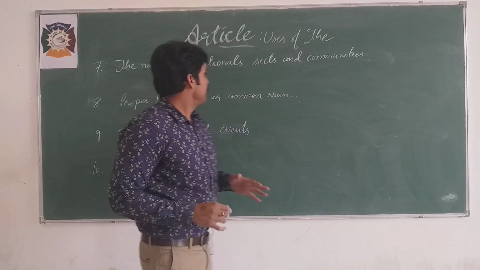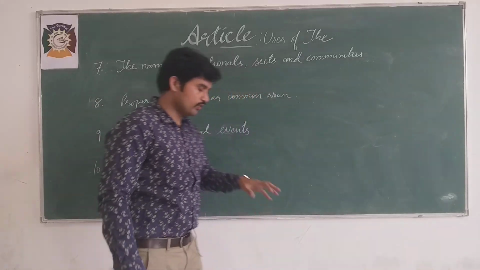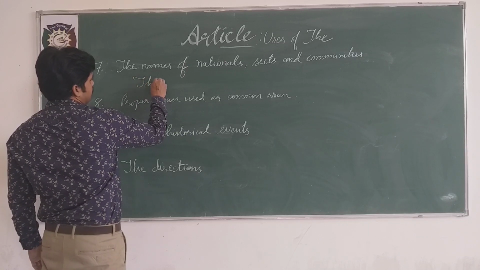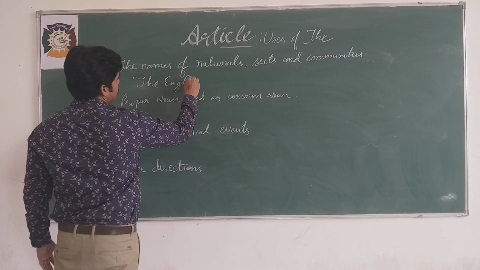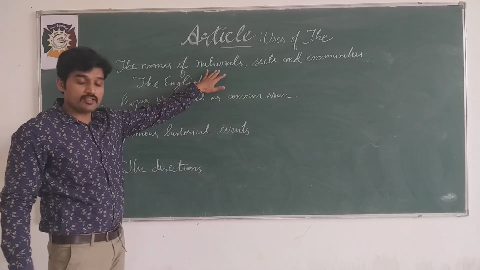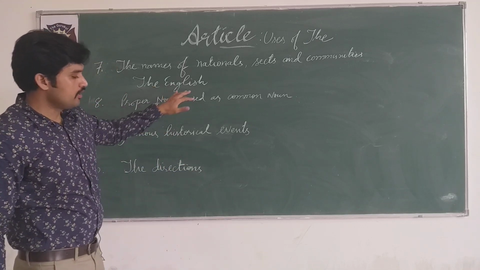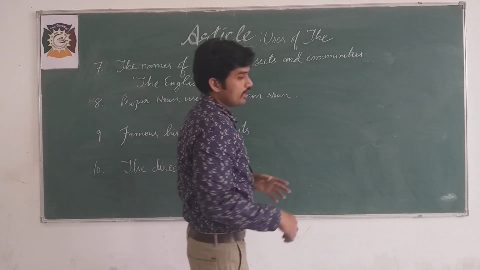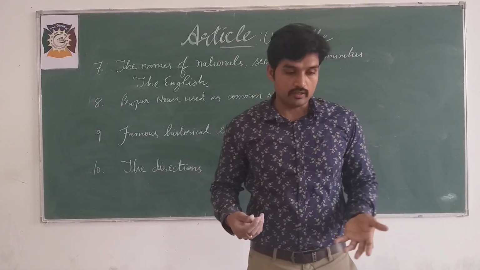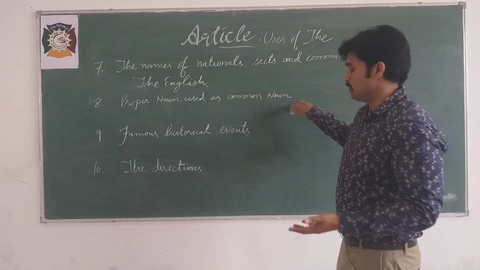Rule number 7. The names of nationals, sects and communities. For example, when you say the English, what do you mean by that? Well, because here a nation is England and the people are called the English. So in the same way you can address people of these nationals with the.